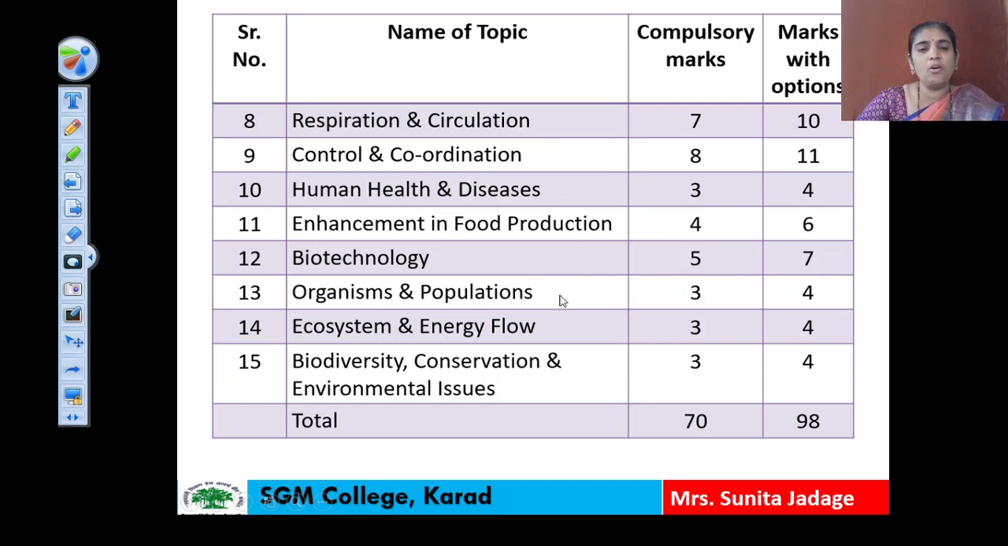Then the 13th topic, organisms and populations, with compulsory 3 marks and with option 4 marks. 14th topic, ecosystem and energy flow, compulsory 3 marks and with option 4 marks. And the last topic, the 15th, biodiversity conservation and environmental issues, with compulsory 3 marks and with option 4 marks. So in total there are 15 topics in the biology subject of this 12th standard, having compulsory 70 marks and with option 98 marks. From this we start today the first topic, reproduction in lower and higher plants.